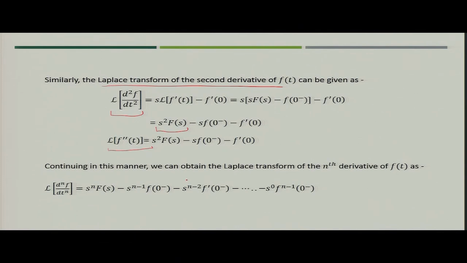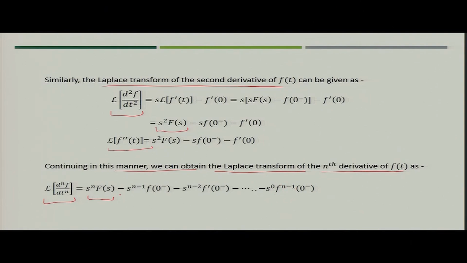If you continue in this manner, you can create a more generic Laplace transform, that is for the nth derivative of f(t), which you can write as Laplace of dnf by dtn is nothing but equal to s to the power n into F(s) minus s to the power n minus 1 times the value of function at 0, minus s to the power n minus 2 times the value of the first derivative at 0, and so on up to the value of the n minus 1th derivative at 0.